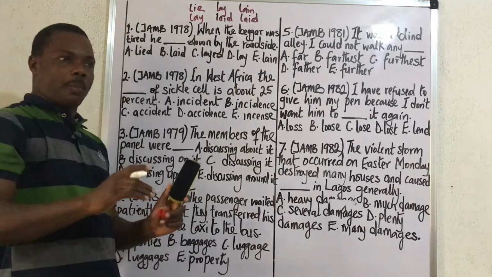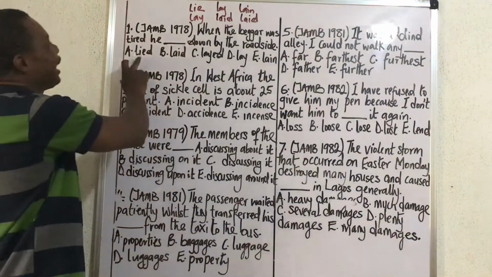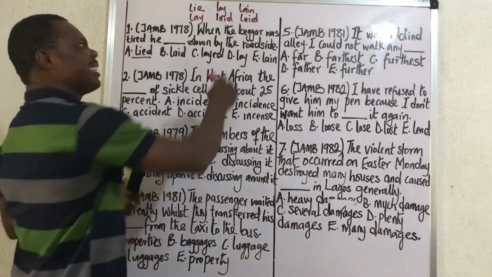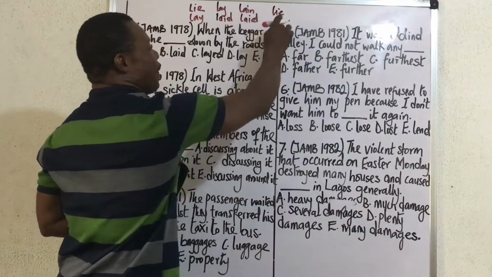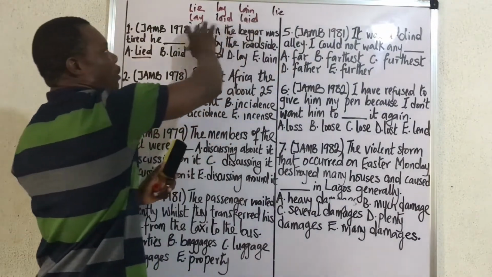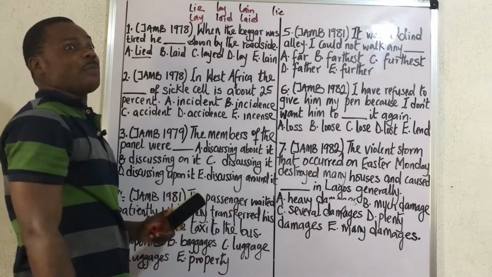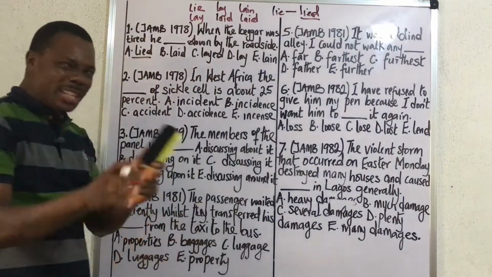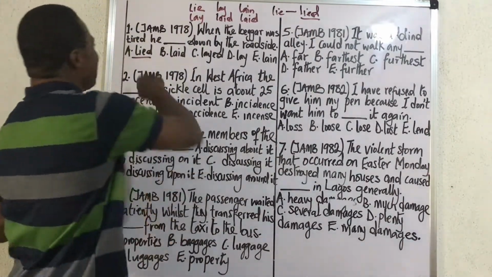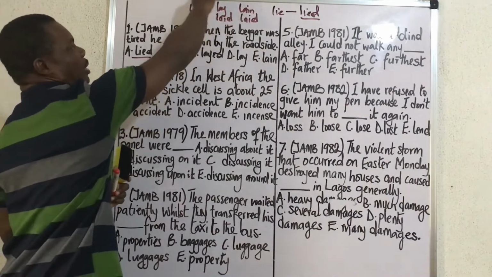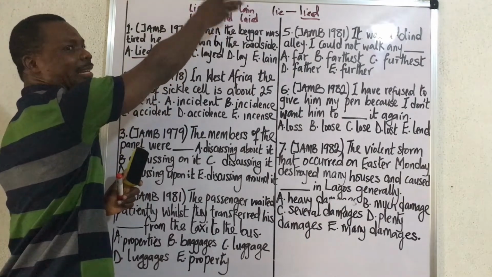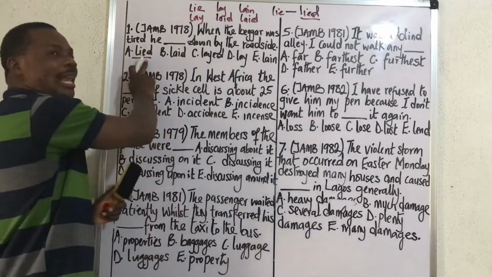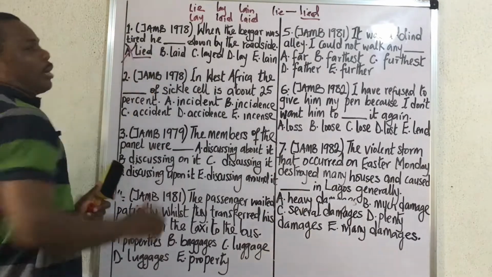Recline is an English word which means to lie to sleep. So is it lied down? No. Then this is also another conflict coming into the word. This lie again that you see can be used to mean a different thing altogether. That is to say something that is not true, to lie. And the past tense of this is lied. You can see the way the word is going. So when you see this lied, it does not concern anything like lying down or laying. So what you have here is to tell lies, the past tense of telling lies. So A is wrong, can be eliminated.